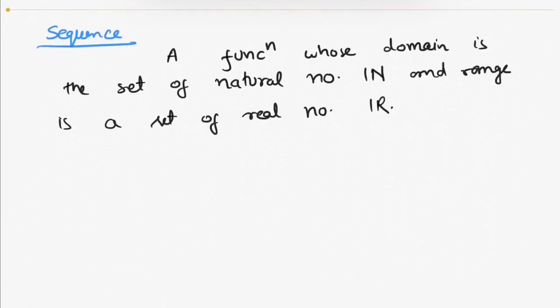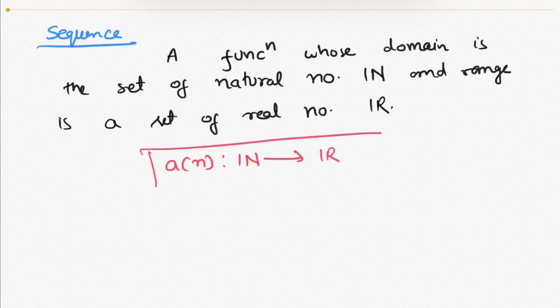Suppose I call that function an. So an is a function from the set of natural numbers to the set of real numbers. Then that function is known as a sequence.